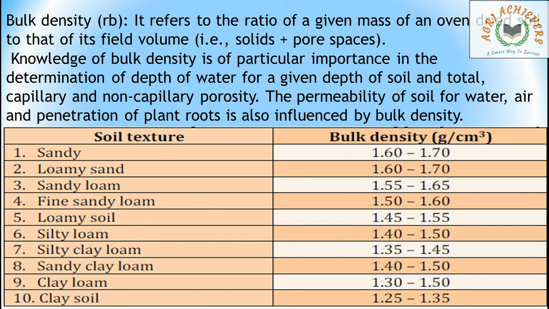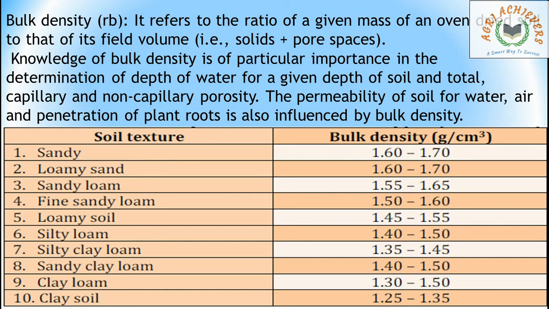Bulk density. It refers to the ratio of a given mass of an oven dried soil to its volume. Knowledge of bulk density is of particular importance in the determination of depth of water for a given depth of soil and total capillary and non-capillary porosity. The permeability of the soil for water, air and penetration of plant roots is also influenced by bulk density. It is an important point. The bulk density influences what? Permeability of soil for water, air and penetration of plant roots. That means every plant activity within the soil is influenced by the bulk density.